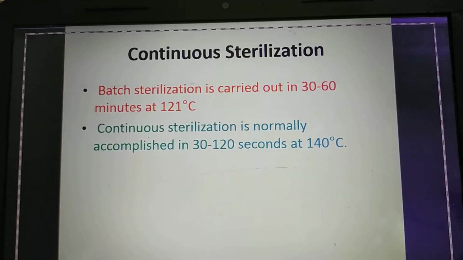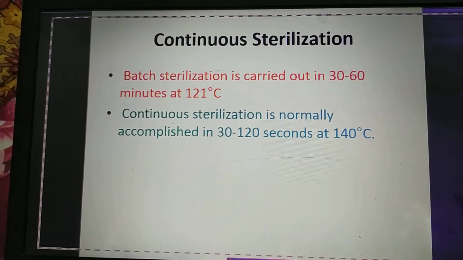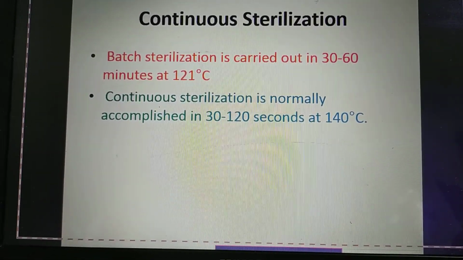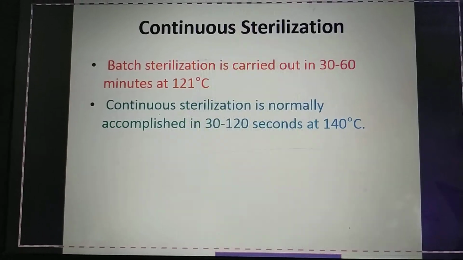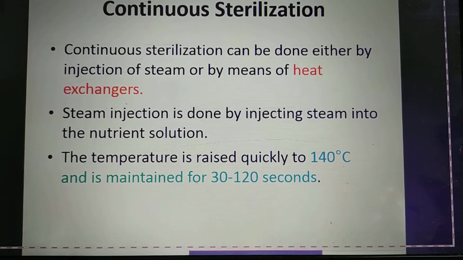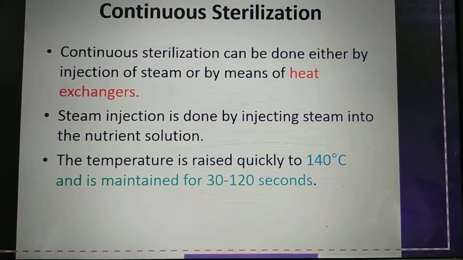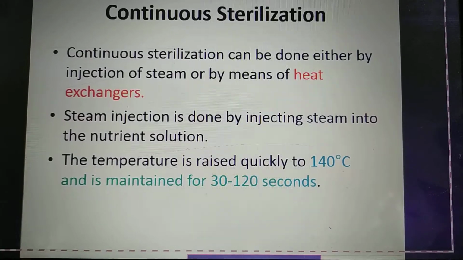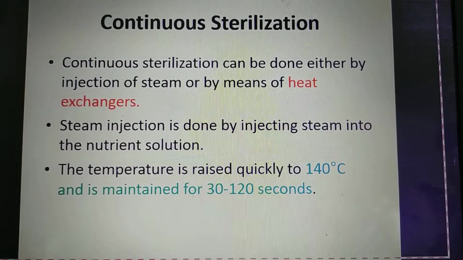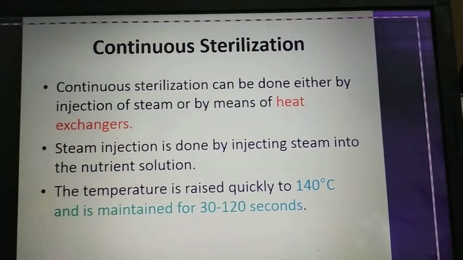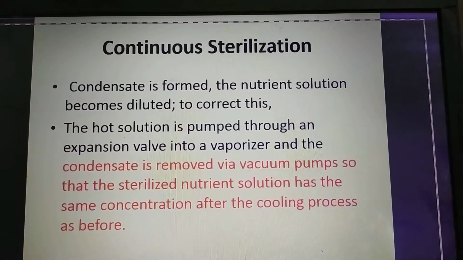To differentiate, batch sterilization occurs for 30 to 60 minutes at 121 degrees centigrade. Continuous sterilization is normally accomplished in 30 to 120 seconds at 140 degrees centigrade. Continuous sterilization can be done either by steam injection or by means of heat exchangers. Steam injection is done by injecting steam into the nutrient solution. The temperature is raised quickly to 140 degrees centigrade and maintained for 30 to 120 seconds.